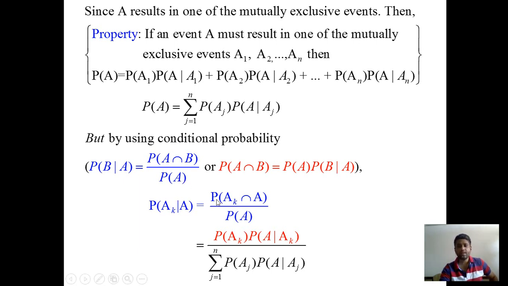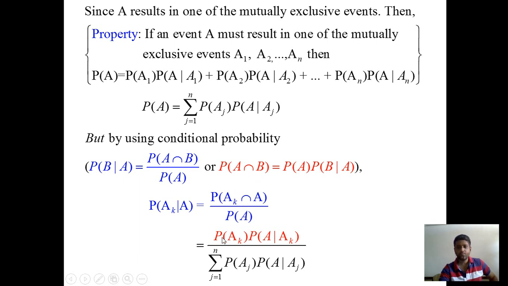Now the denominator is as it is, the probability of A. The numerator is the probability of AK intersection A. But by using this red highlighted equation, this is again a conditional probability. So just replace B by AK.